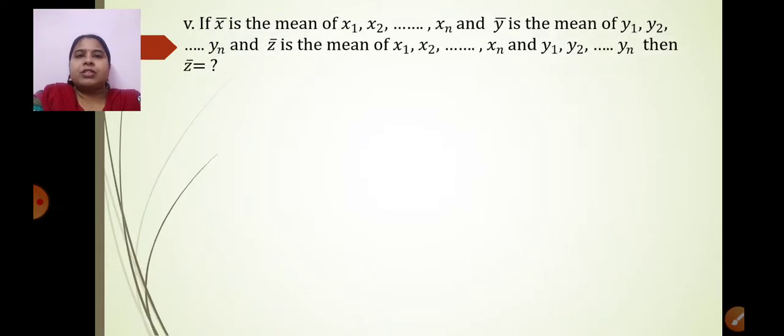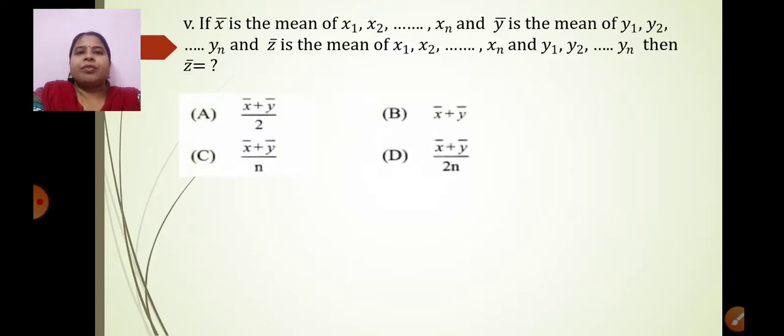Let us move to the fifth one now. The fifth question is this: if x bar is the mean of x1, x2, xn, and y bar is the mean of y1, y2, yn, and z bar is the mean of x1, x2, xn, and y1, y2, yn, then z bar is equal to question mark. Half of you must have really been afraid of this, looking at this question, that it is very difficult. Absolutely not. Trust me, it is very easy. Let's see how it can be done. The options are x bar plus y bar upon 2, x bar plus y bar, x bar plus y bar upon n, x bar plus y bar upon 2n.